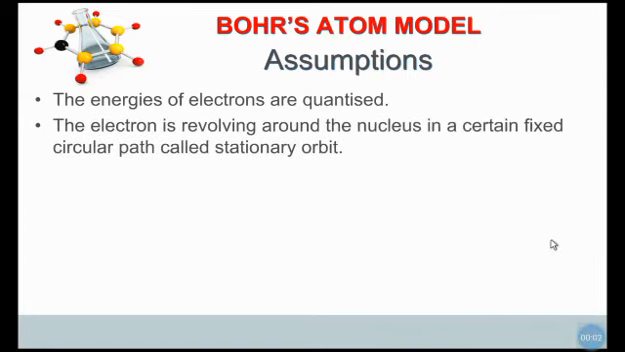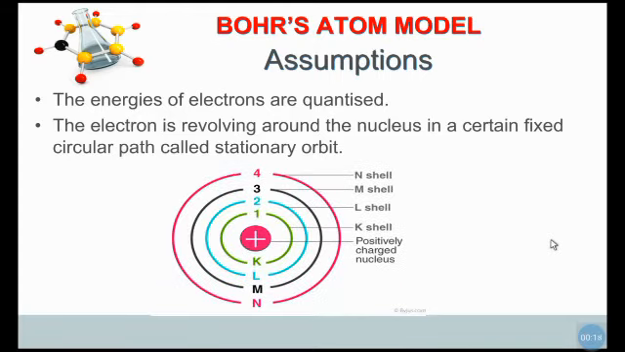The next postulate: electrons revolve around the nucleus in a certain fixed circular path called a stationary orbit, or simply an orbit. See, this is the first orbit, this is the second orbit, the third orbit and the fourth orbit, namely K, L, M, N. The positive charge is present in the center of the atom, and the circular paths are called orbits.